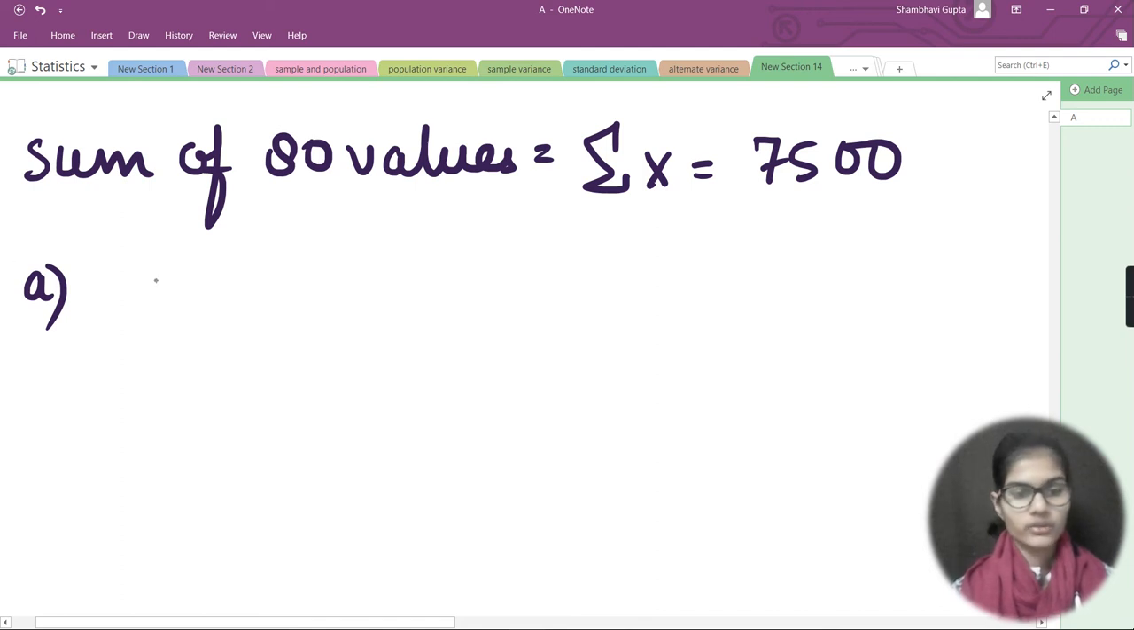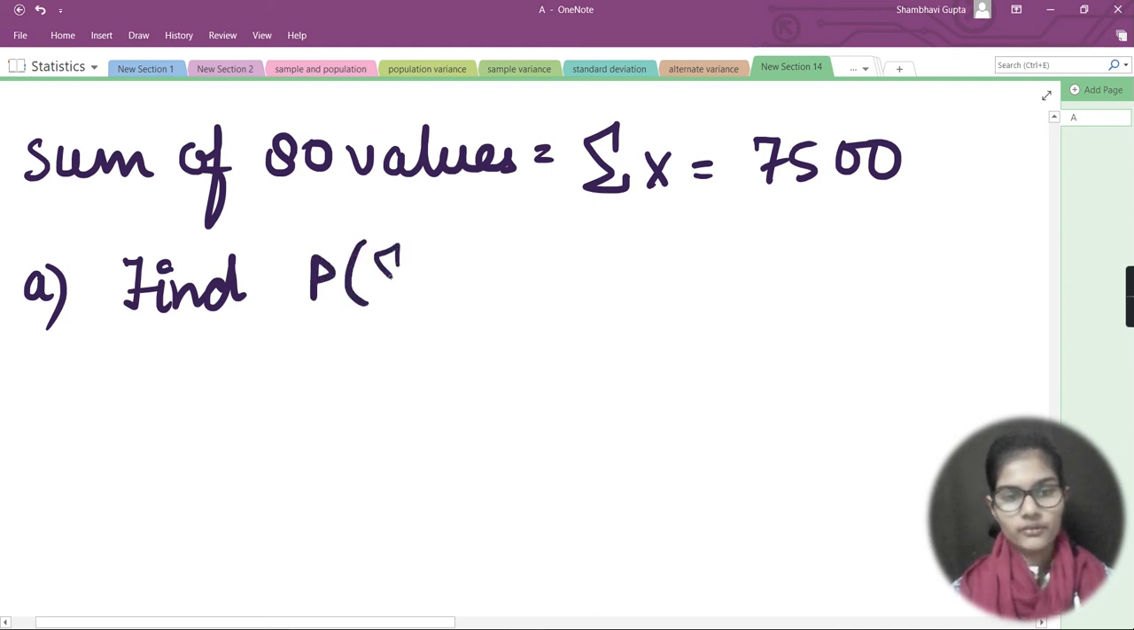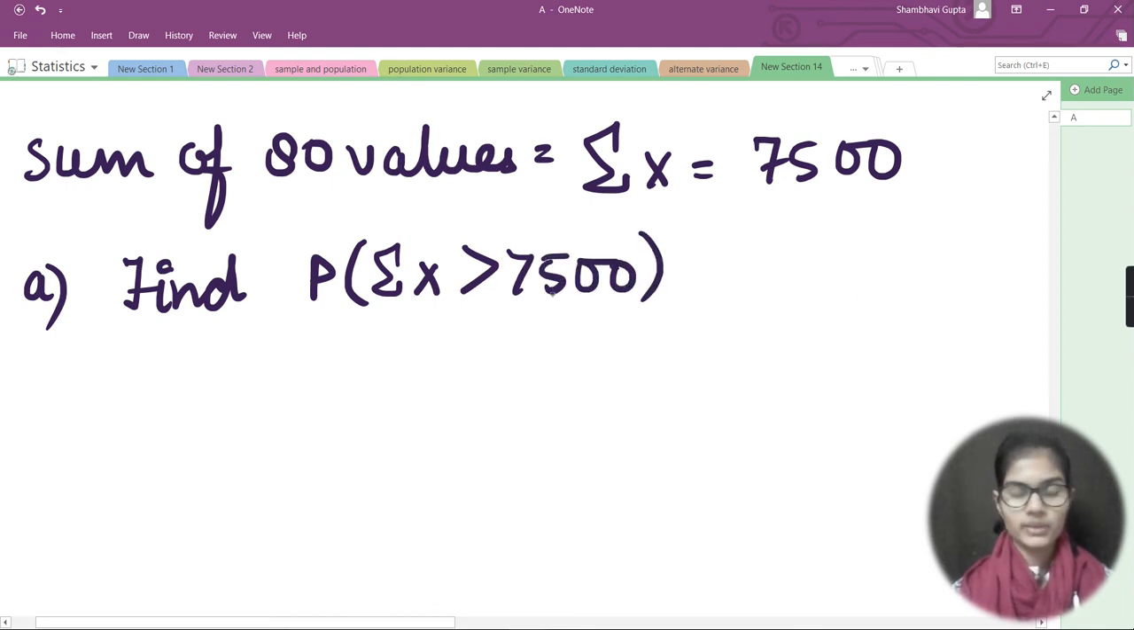What we have to do here. Firstly, I will write what I need to find here. I need to find the probability that sigma of x is greater than 7500. First, I need to find this probability, right? Because we need to find out this thing. So what can I make here? Firstly, I can make one graph showing this thing here.